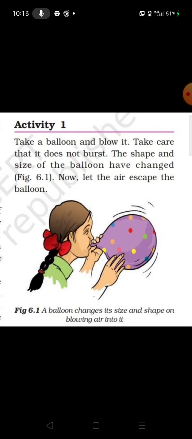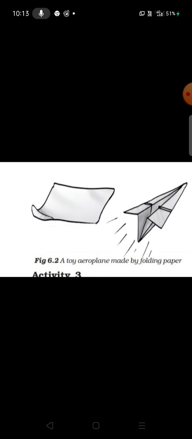which can be reversed. Similarly, in this activity there is the making of a toy aeroplane from a piece of paper. We can make a toy aeroplane from a piece of paper by folding, but when we unfold the aeroplane it again changes to the original paper. So this change can also be reversed. There is only a change in the shape of the paper, but this is not a permanent change, so we can say that this change can also be reversed.